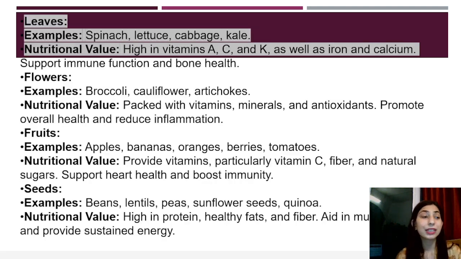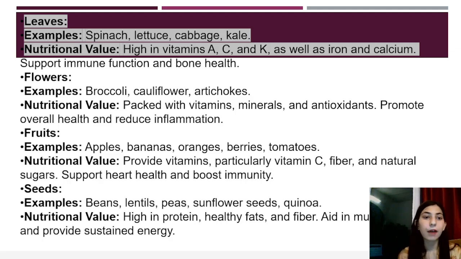Then we have leaves. Leaves include spinach, lettuce, cabbage, kale. Nutritional value is vitamins such as vitamin A, vitamin C, vitamin K. In kale there's a lot of vitamin K as well as iron and calcium. So this is the nutritional value, and they support immune function, good for immunity and bone health.